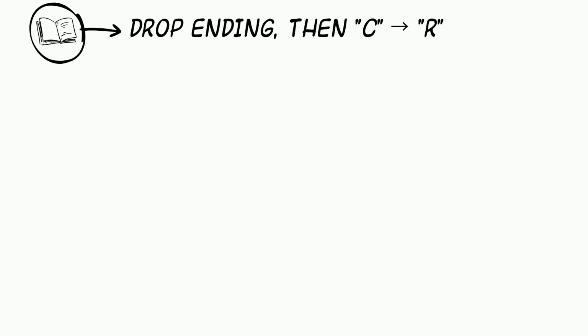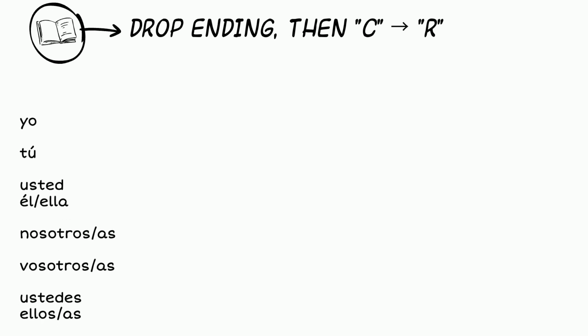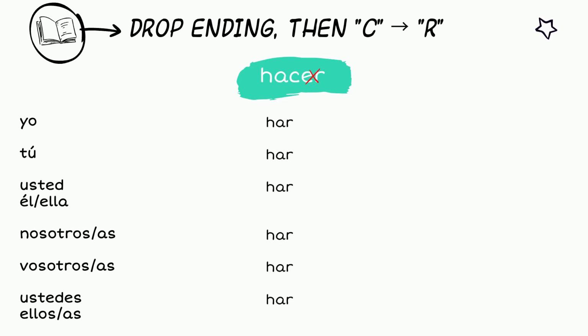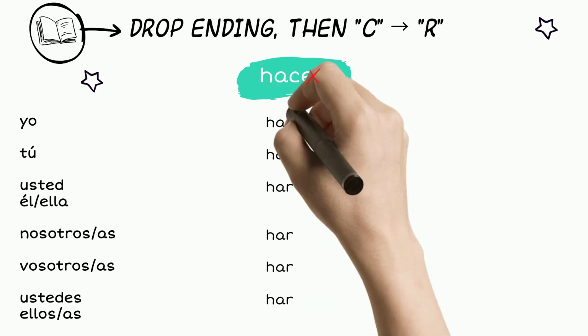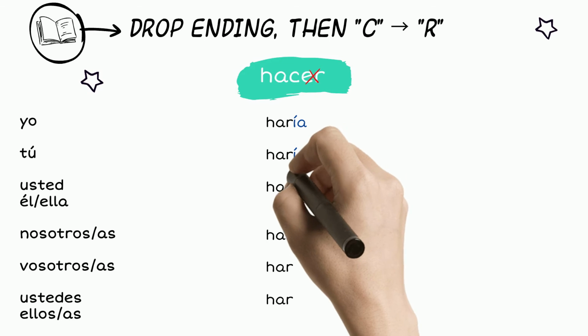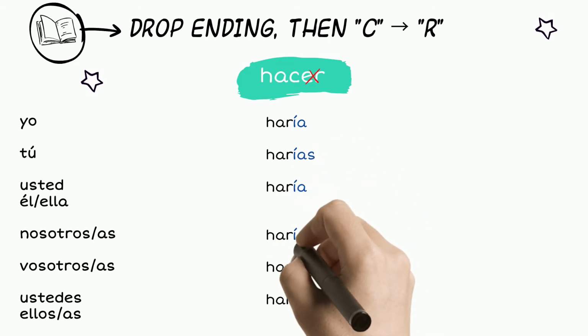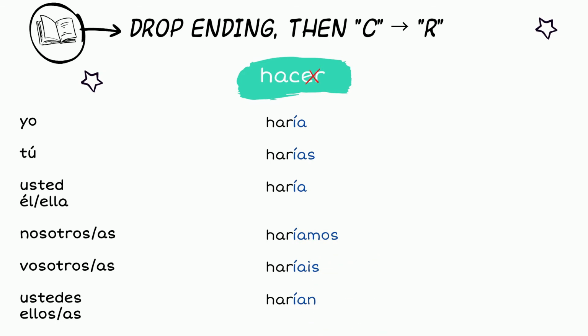In the final group of irregulars, the ending will be dropped and the C will turn into an R. For example, hacer: drop the ending ER, the C changes to an R, and then add the conditional tense ending that corresponds to the subject. Yo haría, tú harías, usted, él, ella haría, nosotros, nosotras haríamos, vosotros, vosotras haríais, and ustedes, ellos, ellas harían.